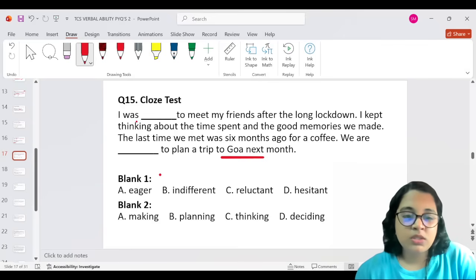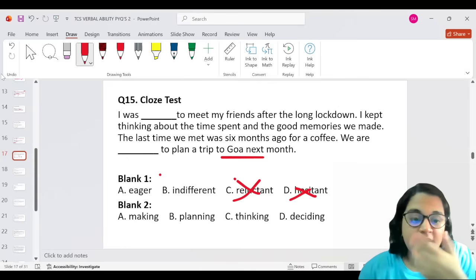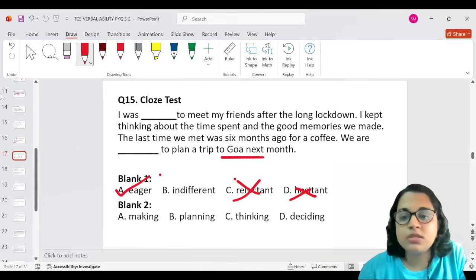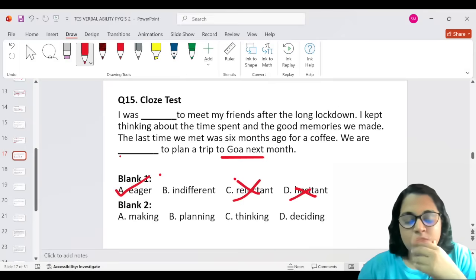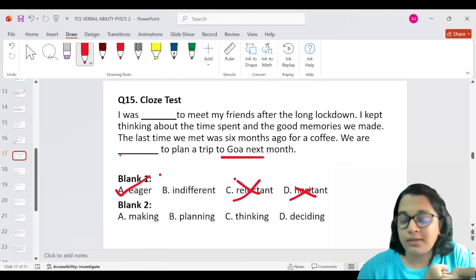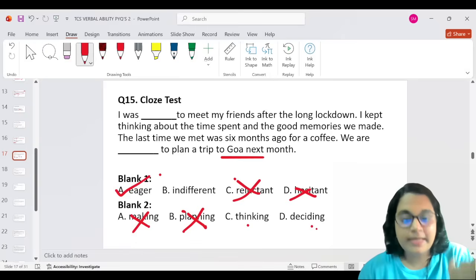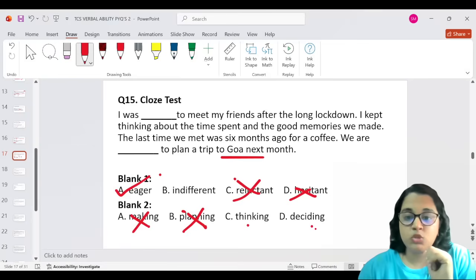I was eager to meet my friends after a long lockdown. It's not hesitant or reluctant, because why would one be hesitant or reluctant to meet their friends? So I was eager to meet my friends after a long lockdown. We are planning to plan a trip? Two words do not come together like that. It's not planning to plan a trip. It's not making, because making is creating something. So thinking and deciding: we are deciding to plan a trip, we are thinking to plan a trip. Both of them would be correct. Both of them are valid answers too.